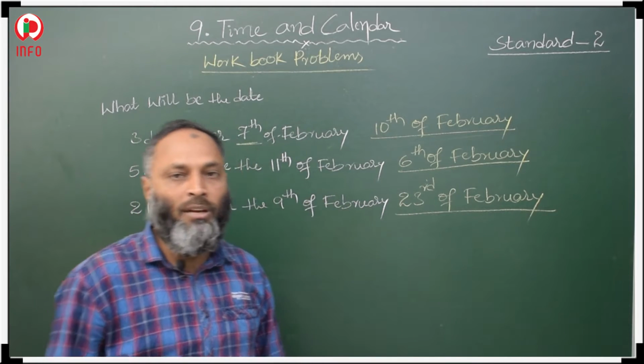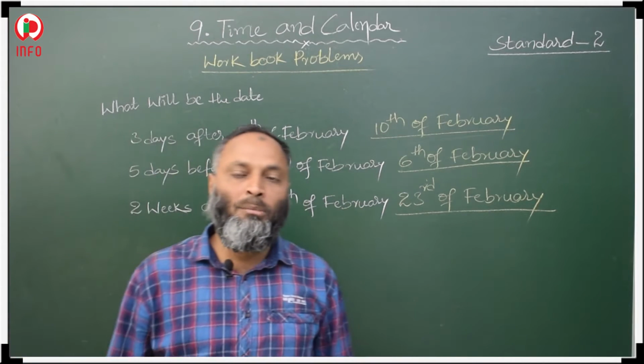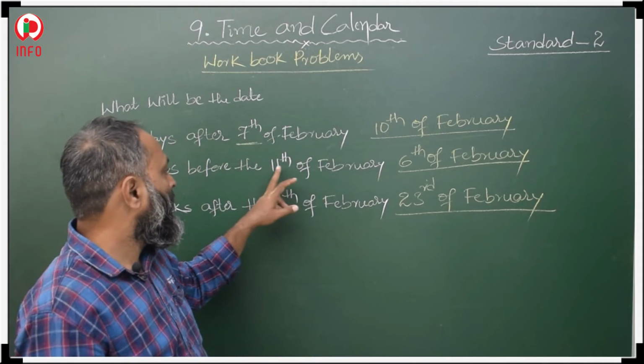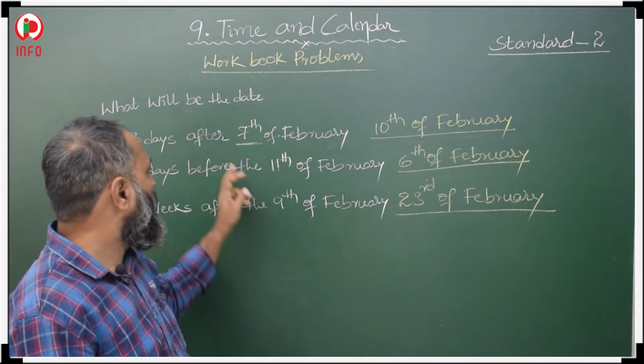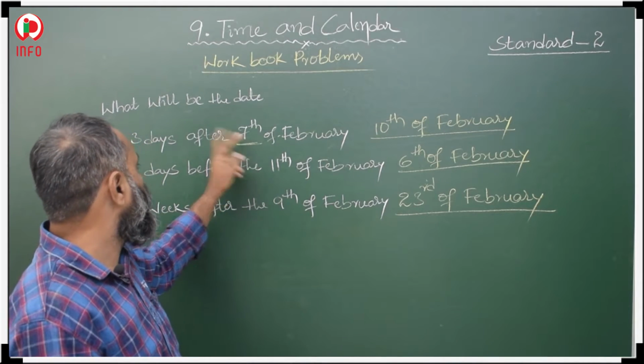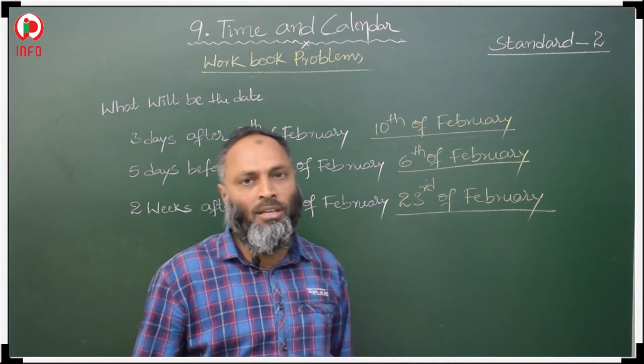23rd of February. Okay. Before means we have to subtract: 11 minus 5 is 6, 6th of February. After means we have to add: 7 plus 3, 10th. Okay.